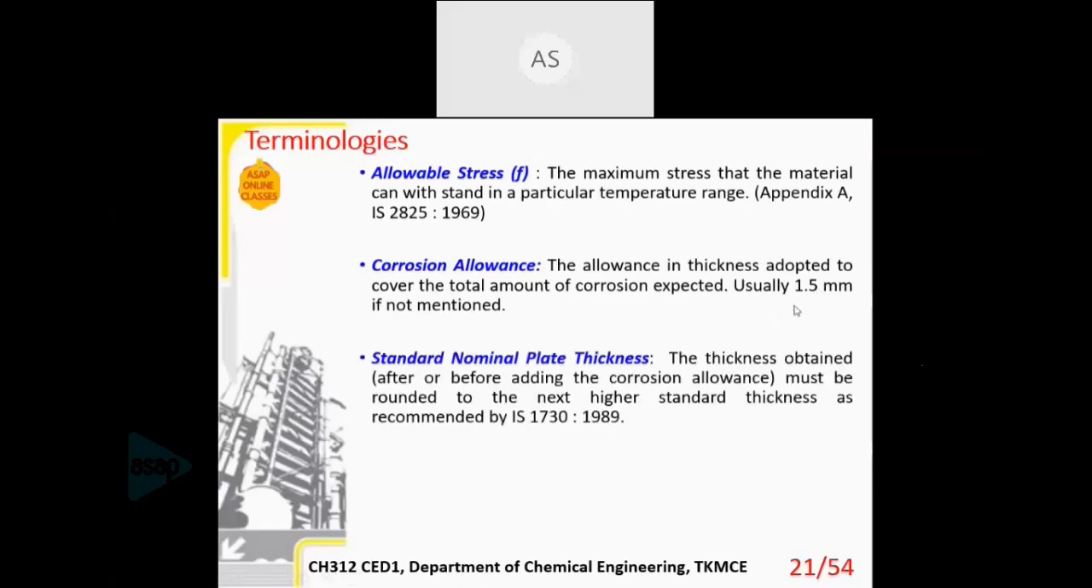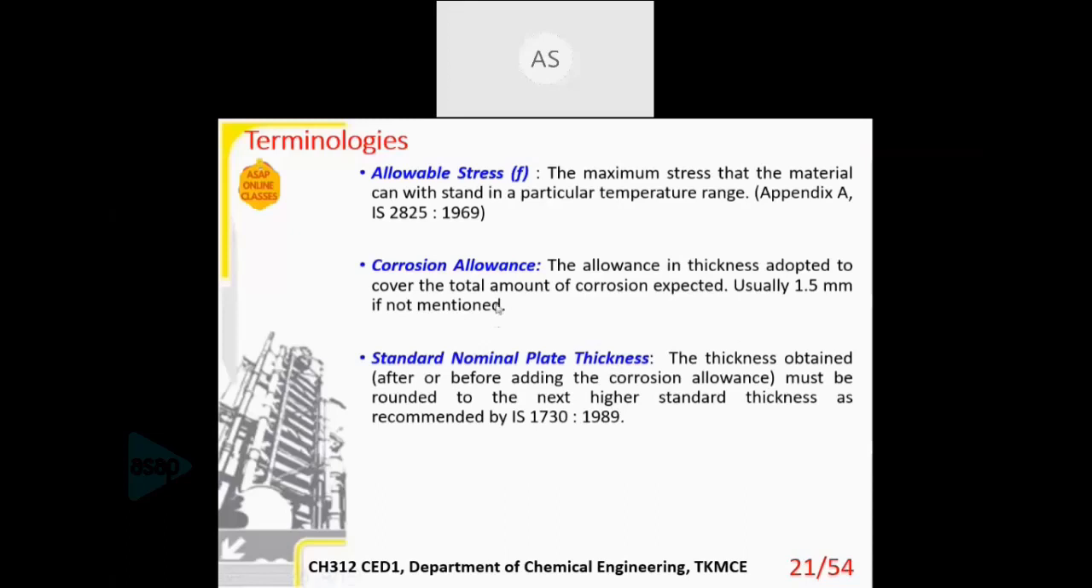Whatever thickness value you get, you have to add 1.5 to that to get the allowable thickness. Then the next is the standard nominal plate thickness. If you are calculating the thickness, you will get many numerical values, say 1.2, 10.5, 11.6, etc. But the plates manufactured are of certain specific thickness. In India, we have only plates of certain specific thickness. So whatever thickness you get must be rounded to the next higher standard thickness.